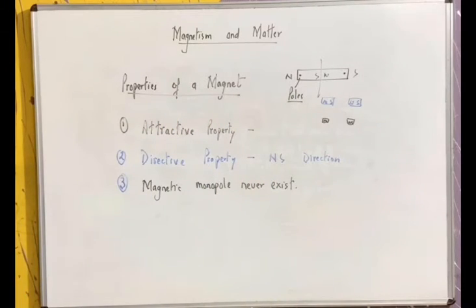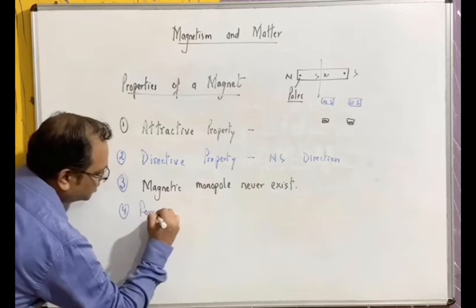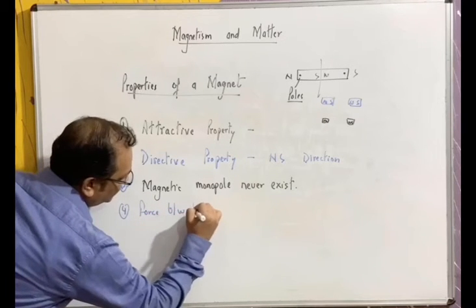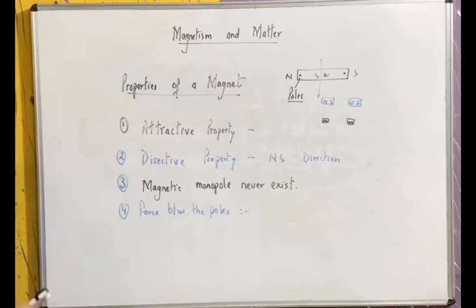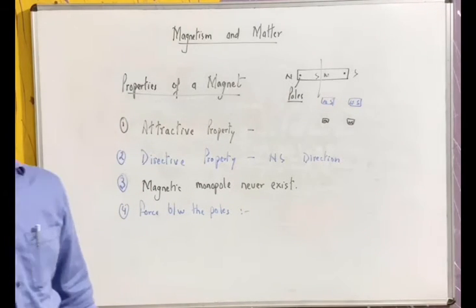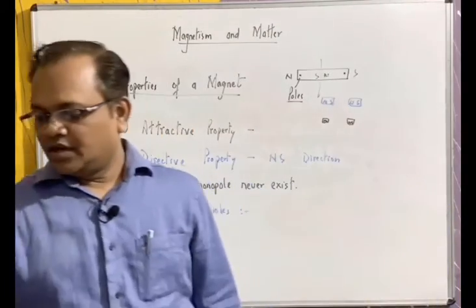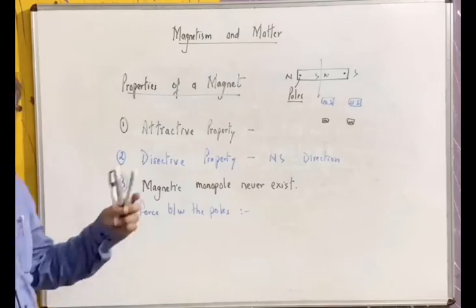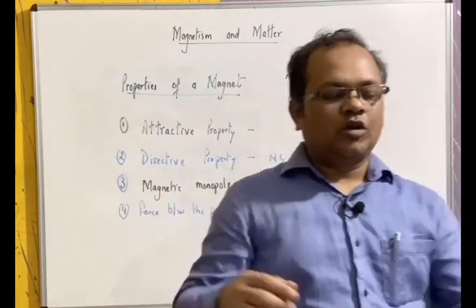Next property is force between the poles. Very easy property. Opposite poles attract each other and similar poles repel each other. North north will repel, south south will repel, north south will attract, south north will attract.